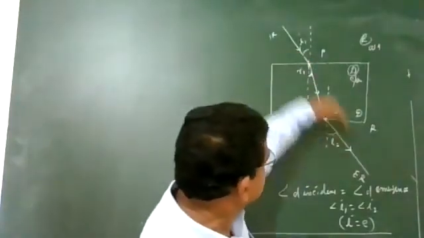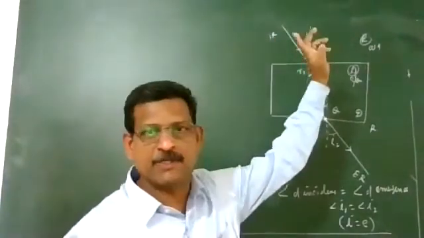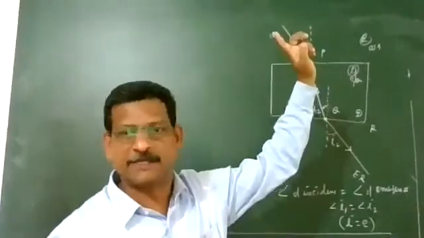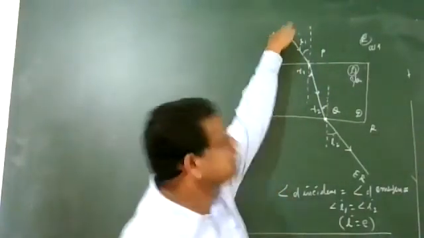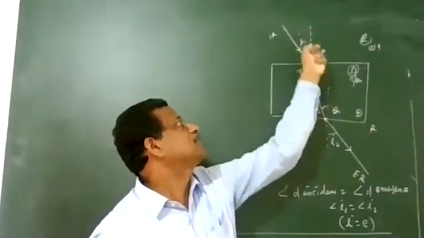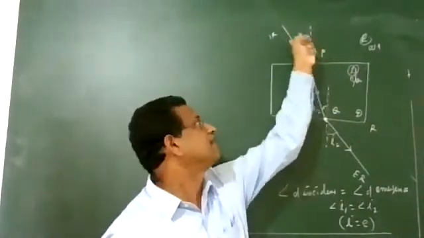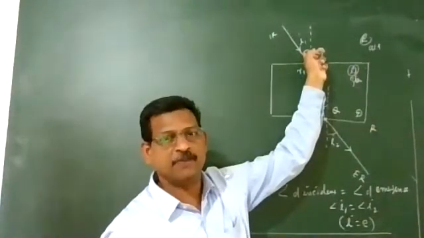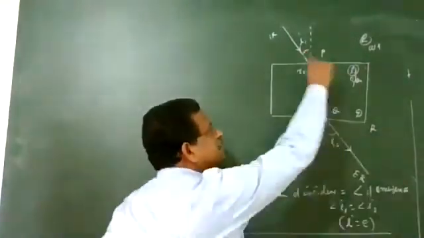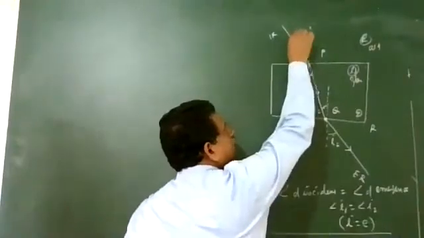Now check this. I think you must have performed this experiment in class. Suppose I keep two pins here along this line, the incident ray line. You cannot see the images of the pins in the same line.